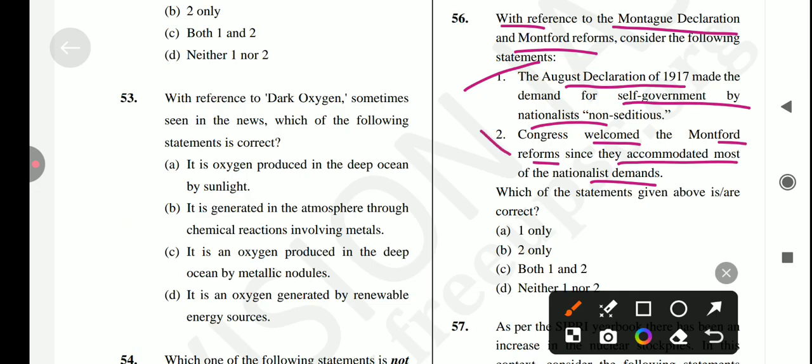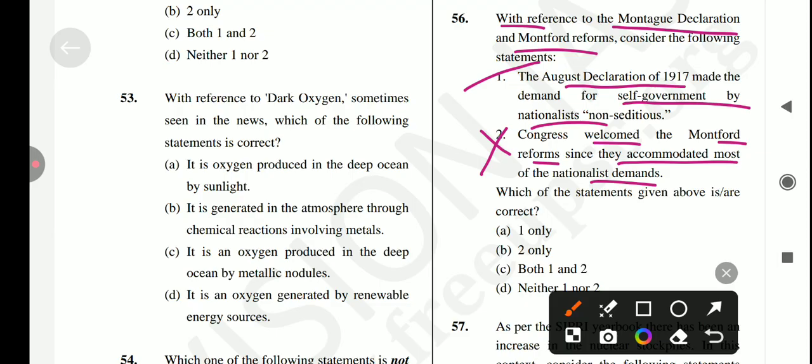Is it true? No, it's not a correct statement, because the Congress met in a session in August 1918 at Bombay under Hasan Imam's presidency and declared the Montford reform to be disappointing and unsatisfactory and demanded effective self-government instead.